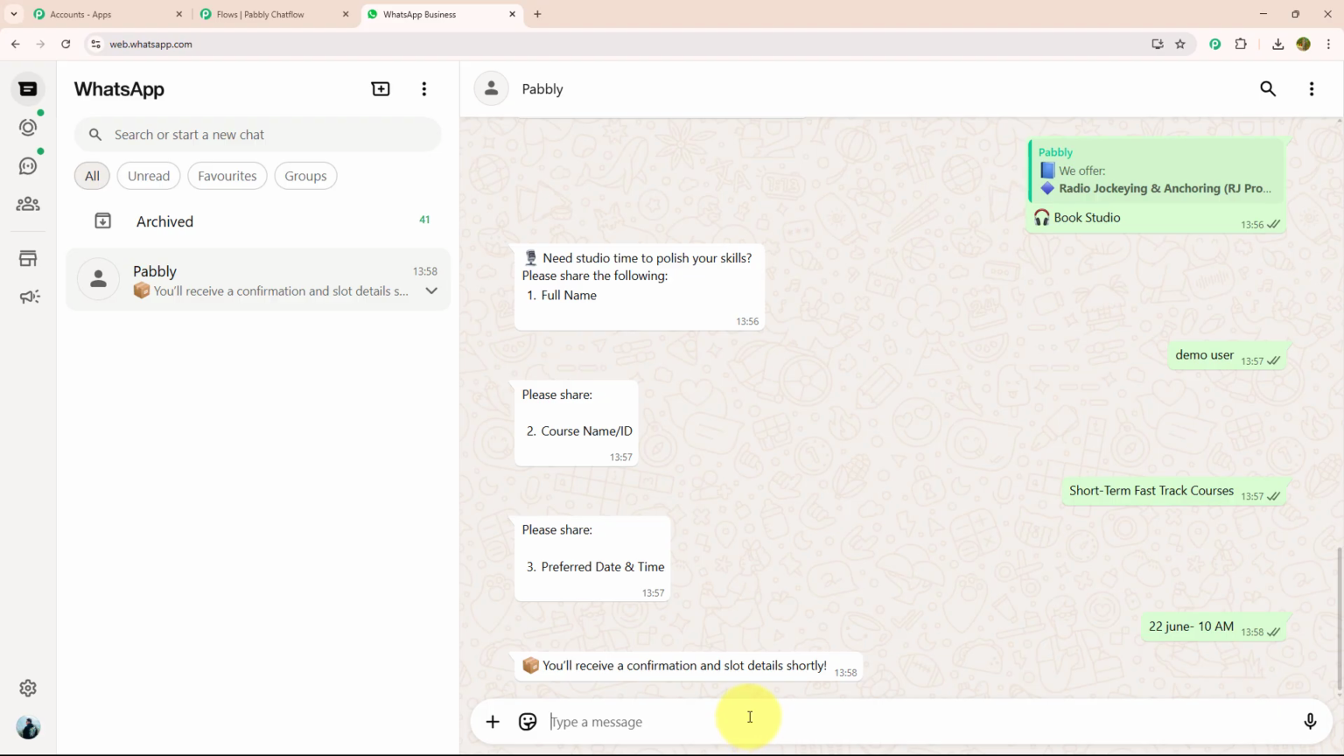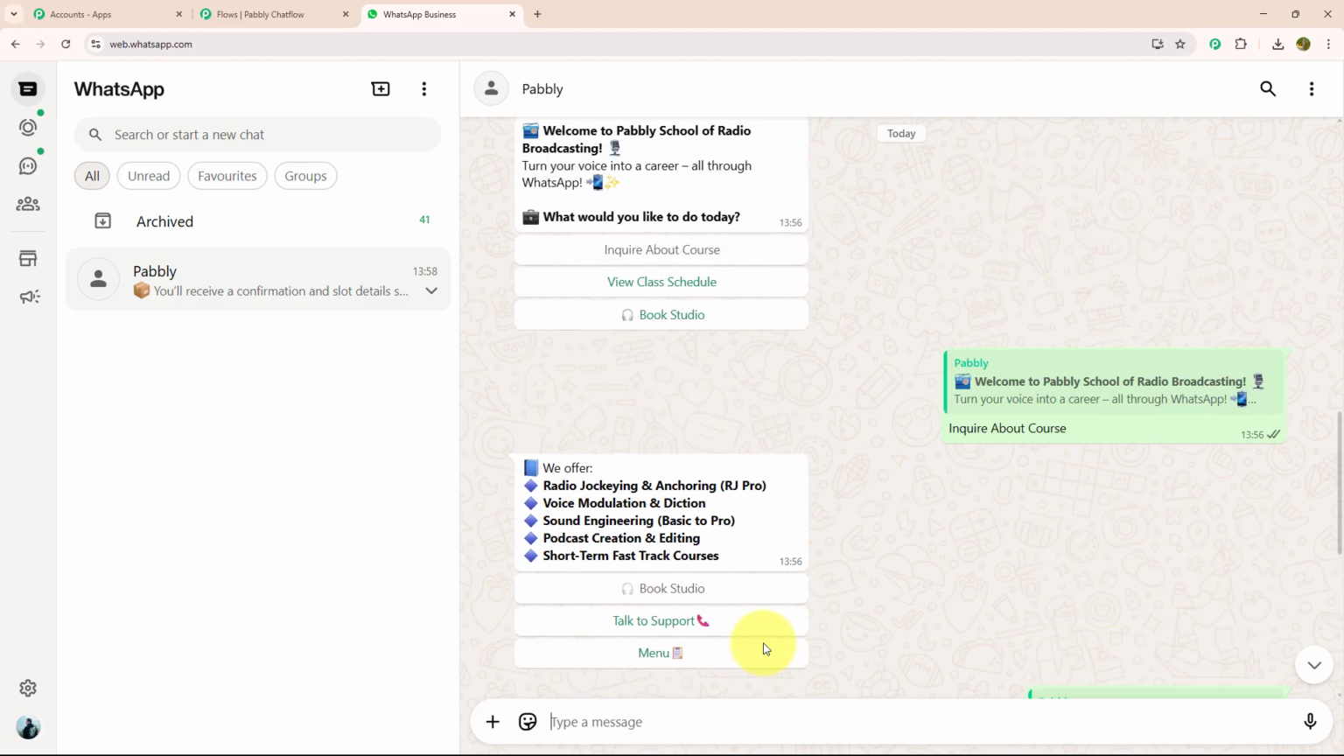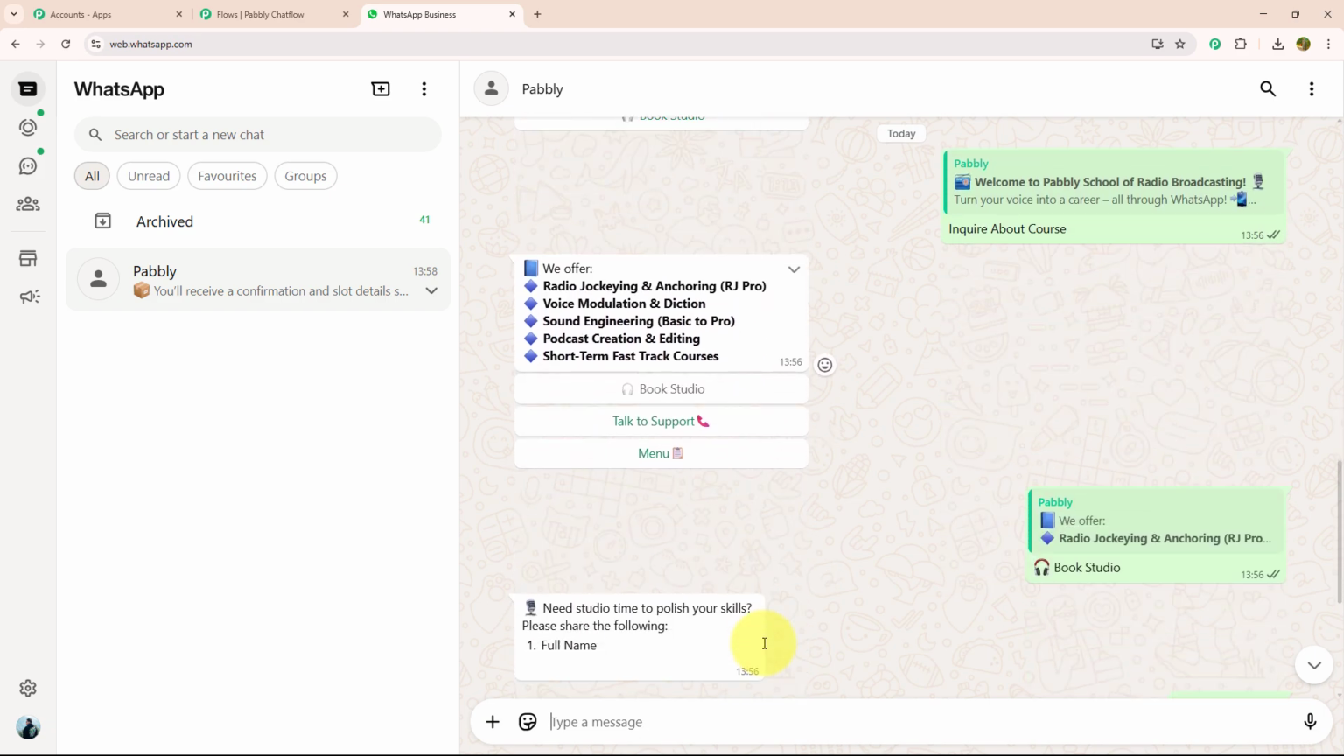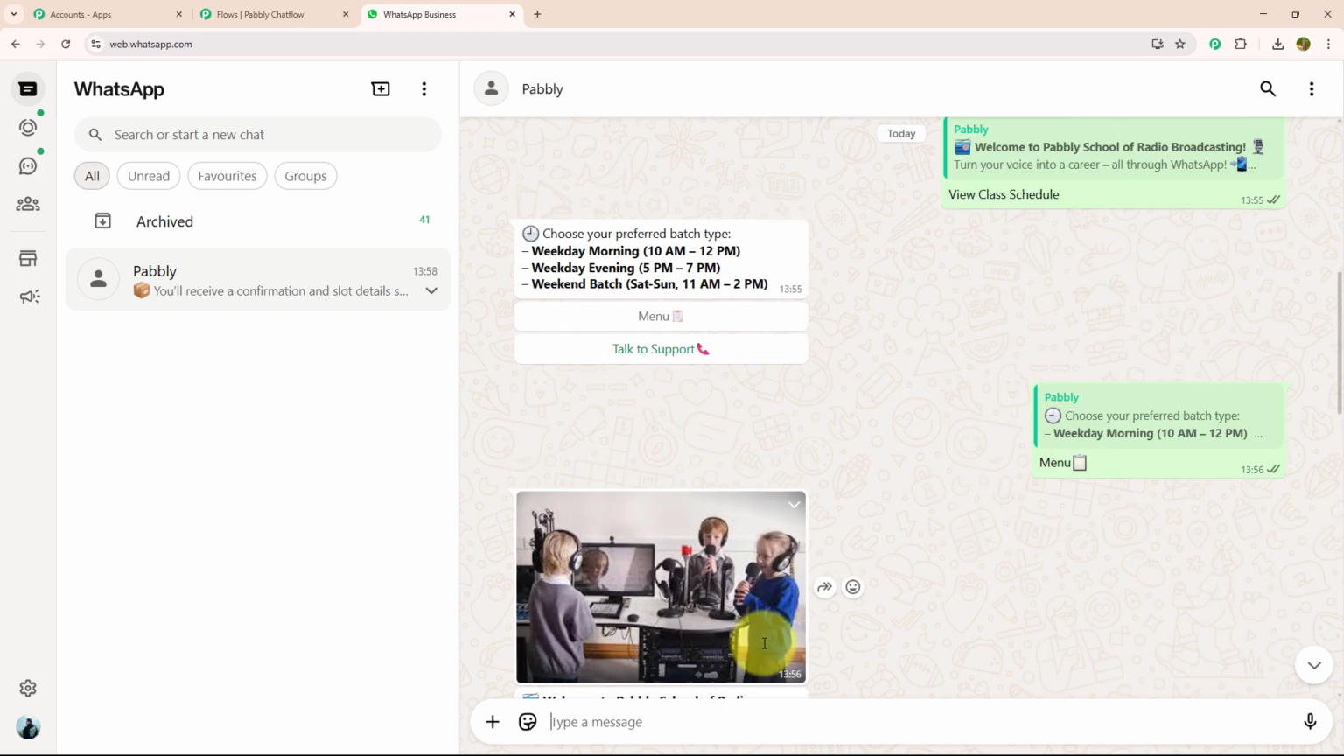So, as you can see, this chatbot is replying to me within seconds and made my customer experience so much fun and better, that too without any manual effort. That's the power of Pabbly Chat Flow. If you want to know how to create this chatbot for your own business, then let me guide you further.